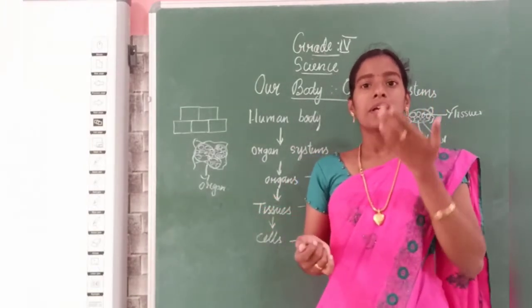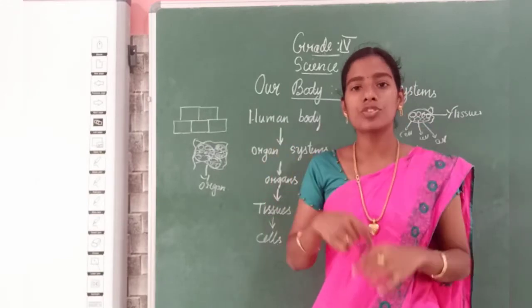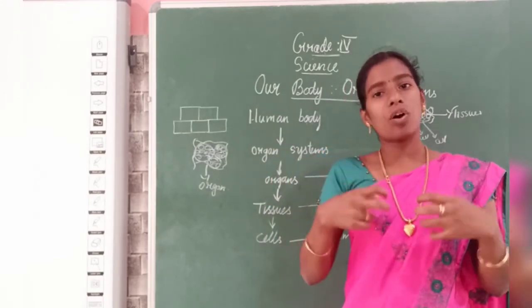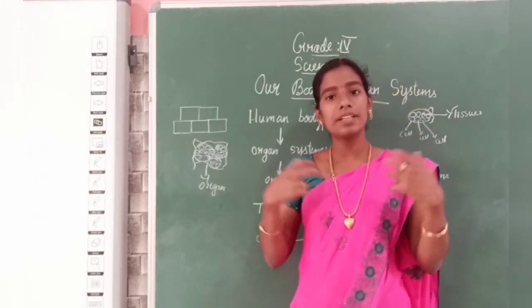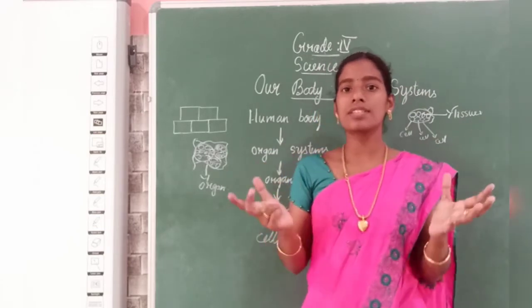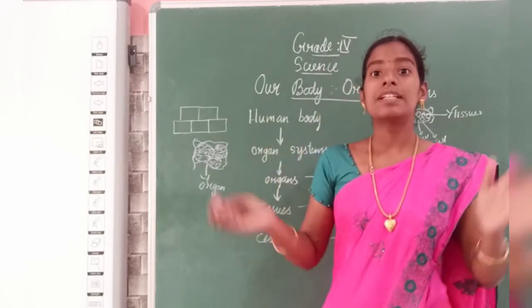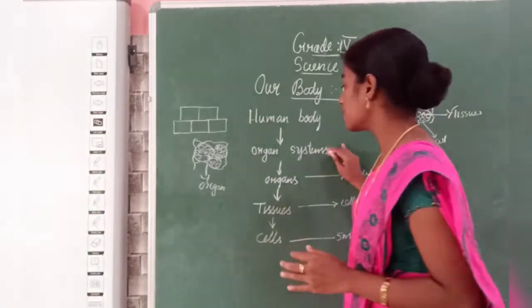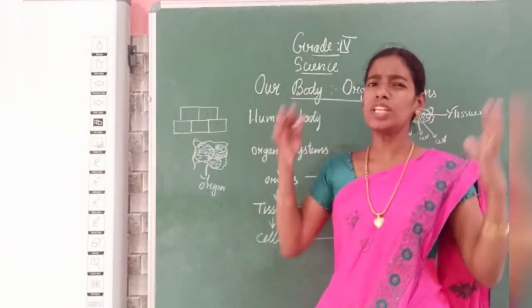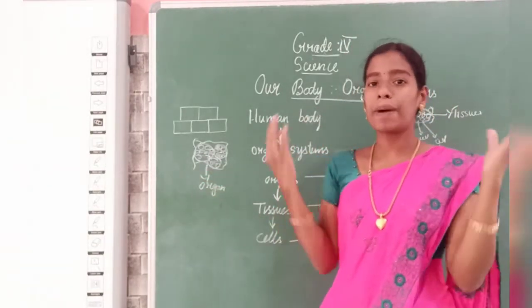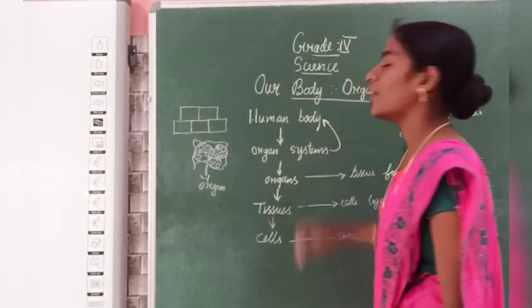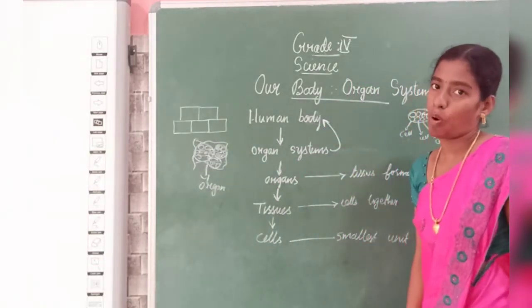You are breathing through your nose, it is entering into the lungs and the oxygenated blood is carried throughout the body. This is the respiratory system. Like this, many organ systems combine to form a human body.